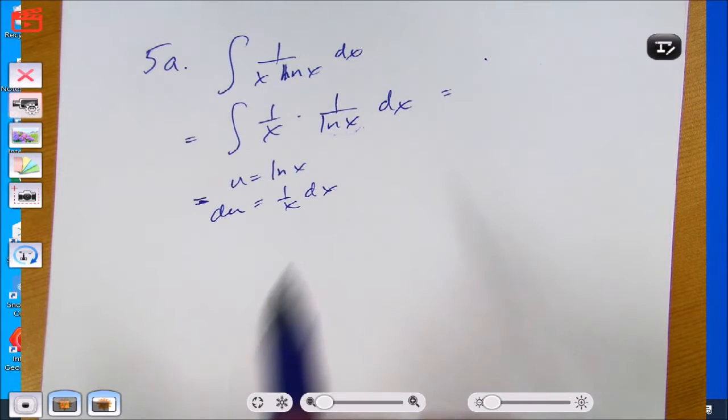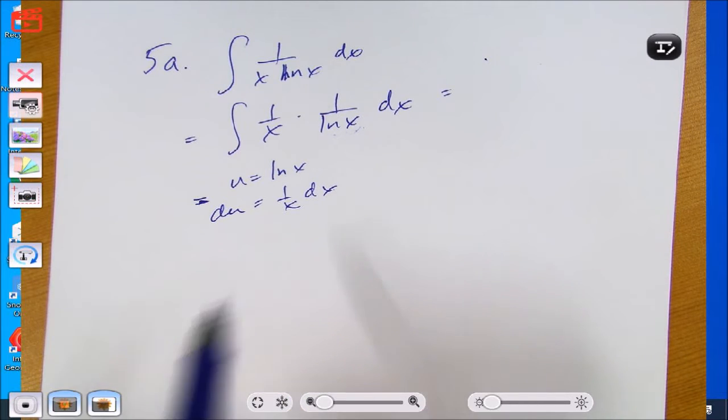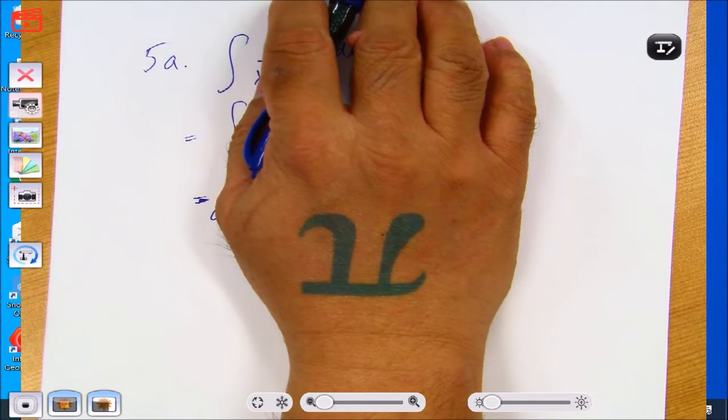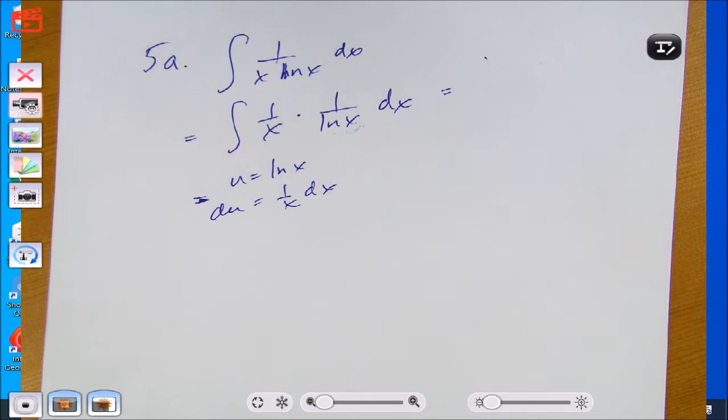This is the original problem. Is that a real tattoo? Oh my. Yes, it's a real tattoo. Whoa. Gotcha? No, I'm lying.